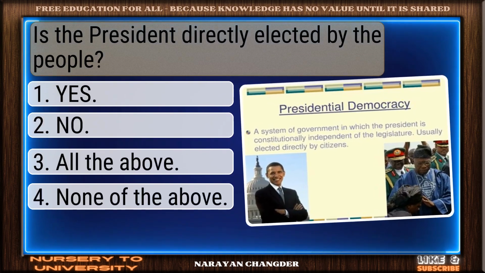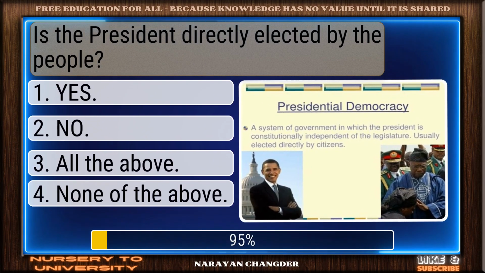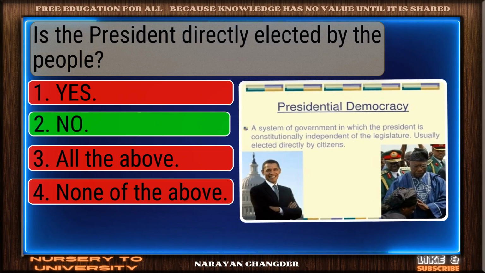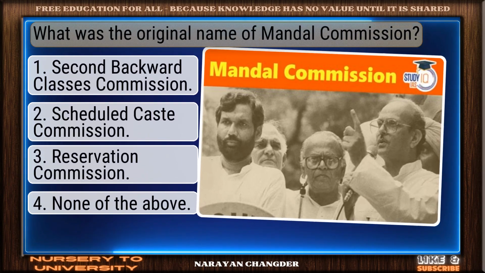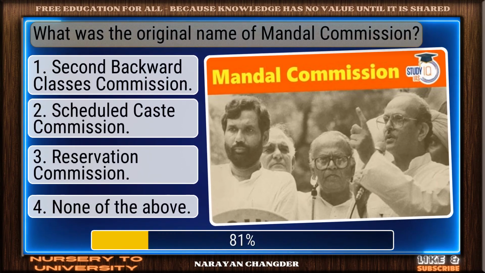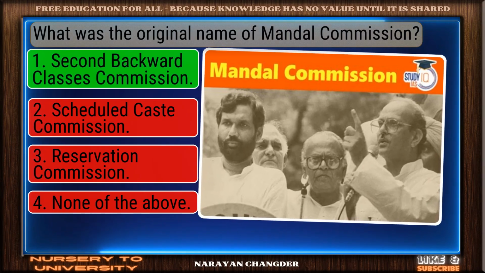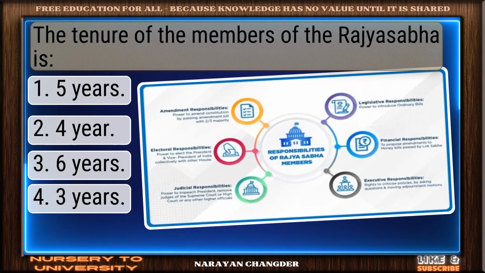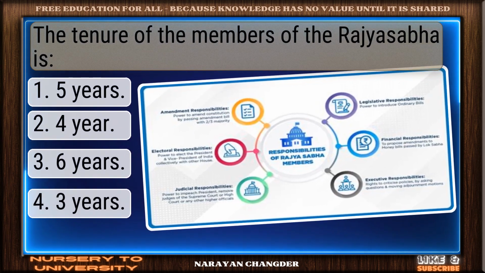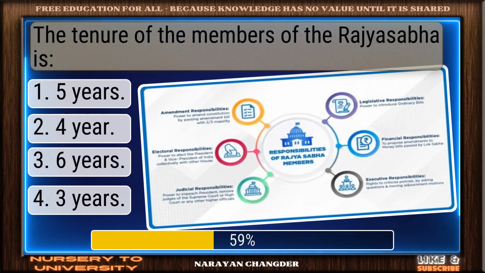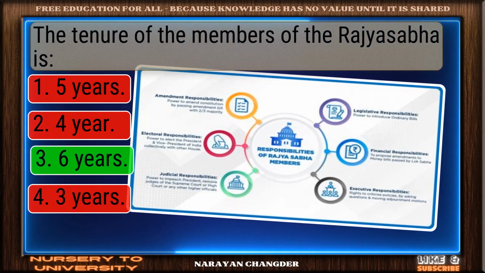Question number 129. Is the President directly elected by the people? Valid point. No is true. Question number 130. What was the original name of Mandal Commission? Right choice. Second Backward Classes Commission is the best answer. Question number 131. The tenure of the members of the Rajya Sabha is? Correct. 6 years is the right answer.